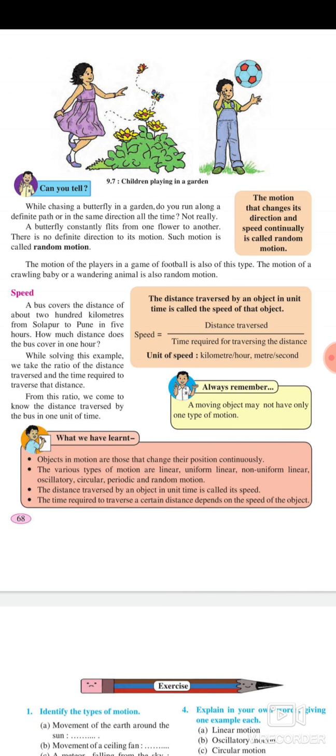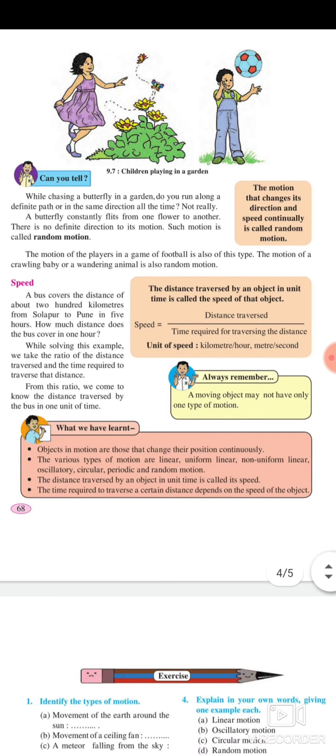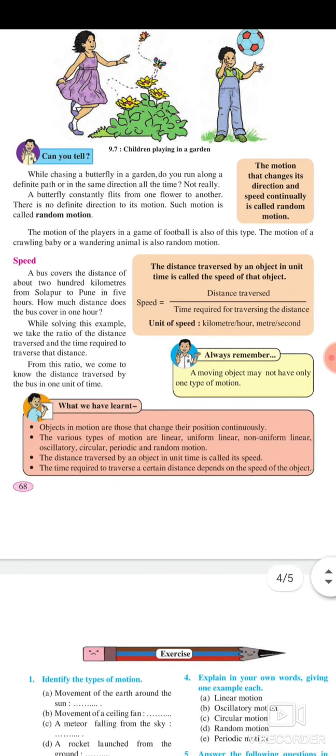Speed. A bus covers the distance of about 200 kilometers from Solapur to Pune in 5 hours. How much distance does the bus cover in 1 hour? While solving this example, we take the ratio of the distance traveled and the time required to travel that distance. From this ratio, we come to know the distance traversed by the bus in 1 unit of time. The distance traversed by an object in unit time is called the speed of the object. Speed is the distance traversed divided by the time required for traversing the distance. Unit of speed: kilometer per hour, meter per second.